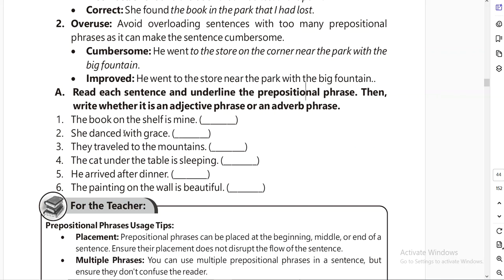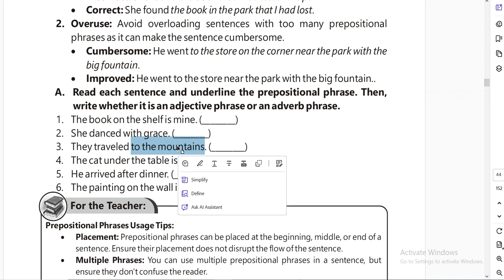With grace is our prepositional phrase, and additionally we can call it an adverb phrase because it tells us how she danced. Then the third one: they travel to the mountains. To the mountains is a prepositional phrase and an adverb phrase because it tells us where they are going to travel.